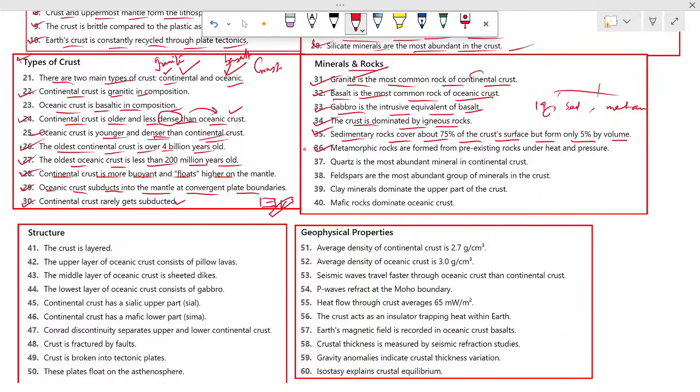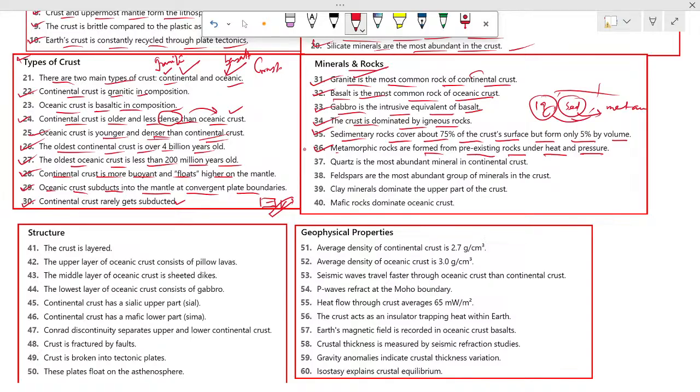Number 36, metamorphic rocks are formed from pre-existing rocks under heat and pressure. As we all know, metamorphic rocks form from igneous and sedimentary rocks.